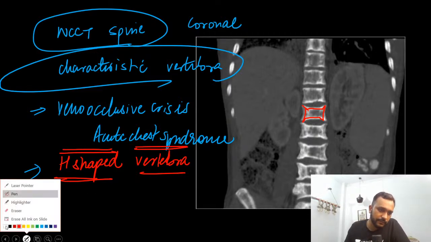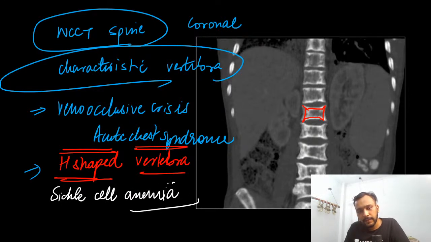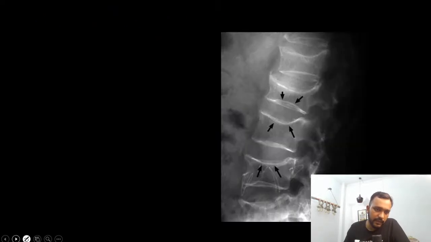H-shaped vertebrae are seen in cases of sickle cell anemia. Right? So guys, moving on to the next X-ray.